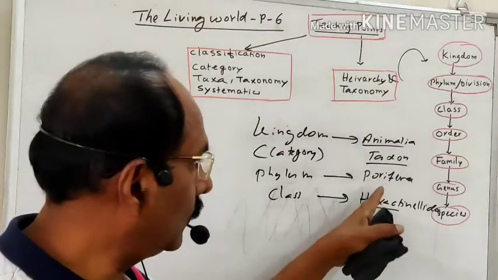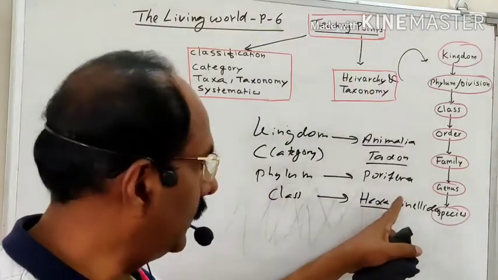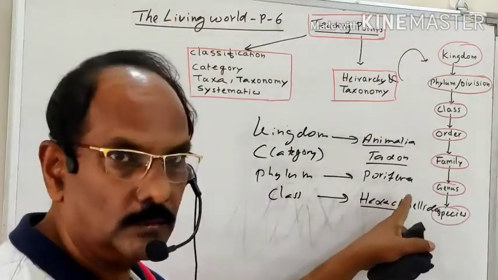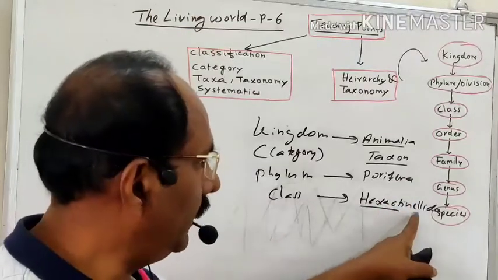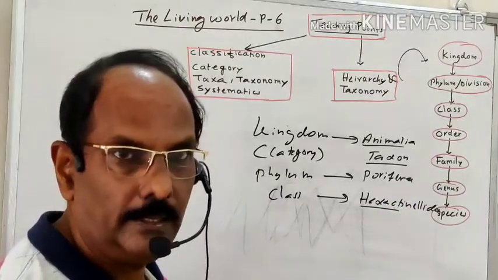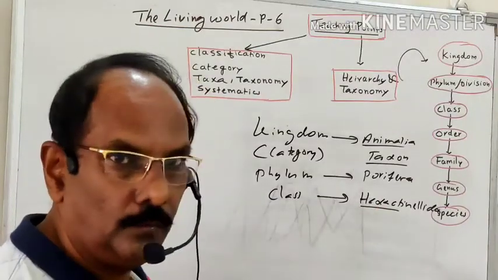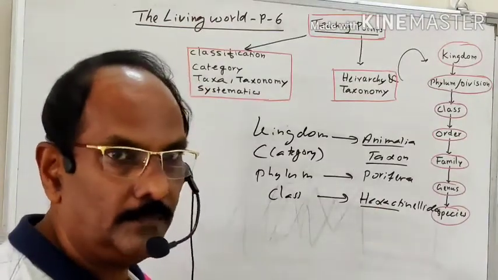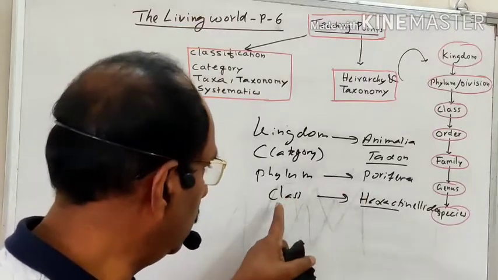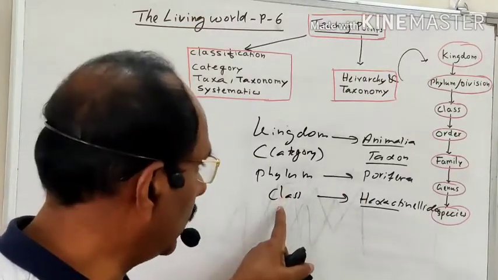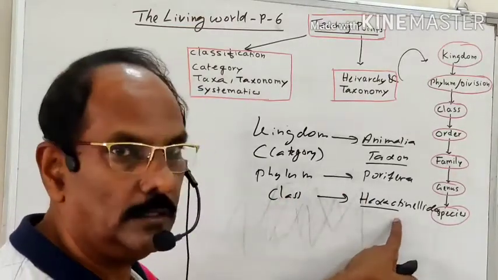For example, out of the 1,000 animals, nearly 500 may be in Hexactinellida, and the remaining are divided into other classes. This group Hexactinellida has organisms representing a concrete unit of the classification, that is the class. So class is called a category and Hexactinellida is called a taxon.